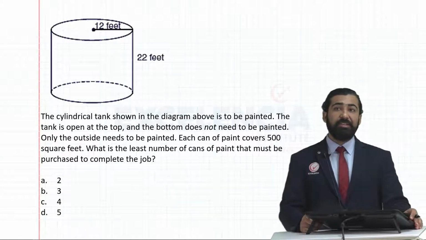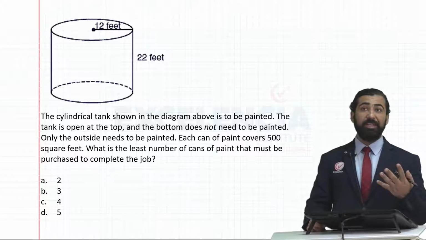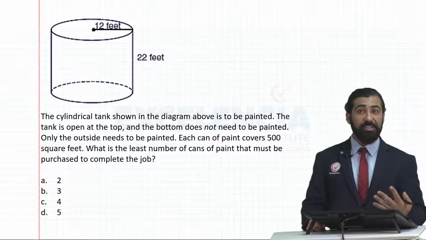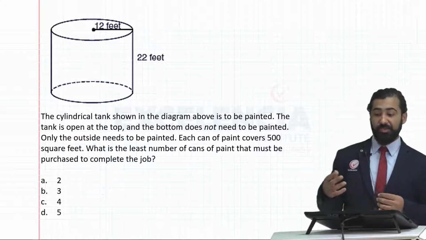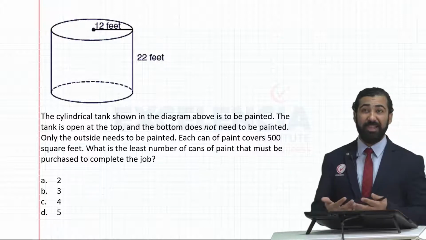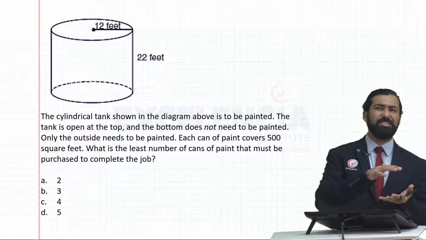The cylindrical tank shown in the diagram above is to be painted. Whenever you are painting, of course, you are finding surface area. If you are filling up this cylinder with something, let's say you are pouring water into this, milk into this or something else, in that case you will find volume. Volume is nothing but how much is the capacity.